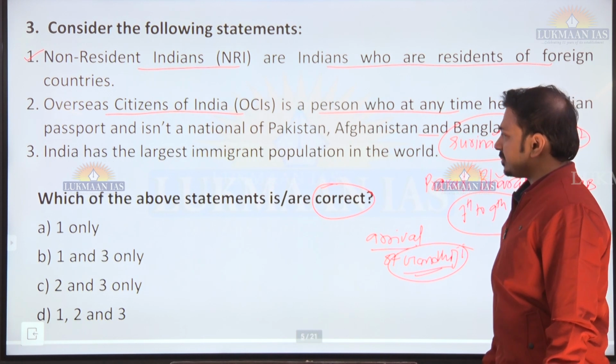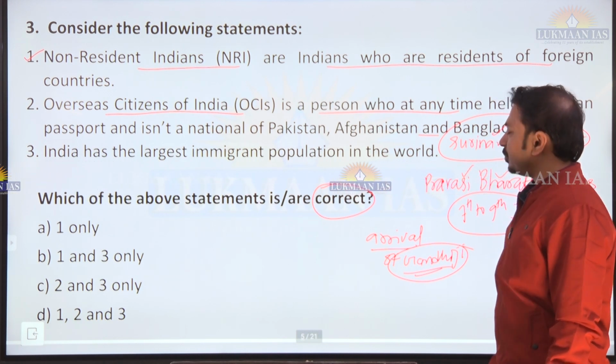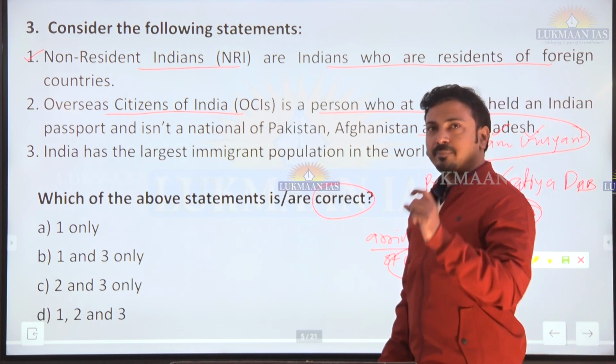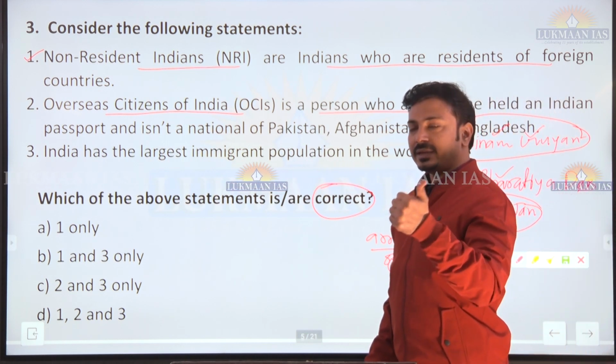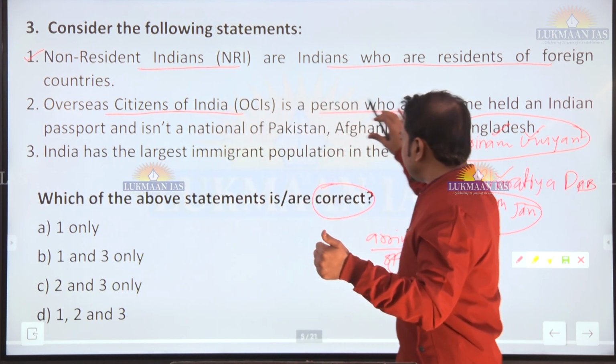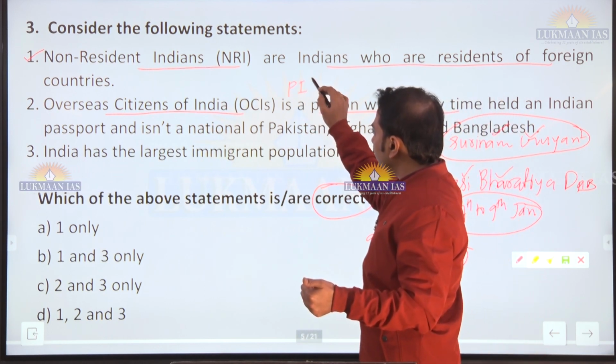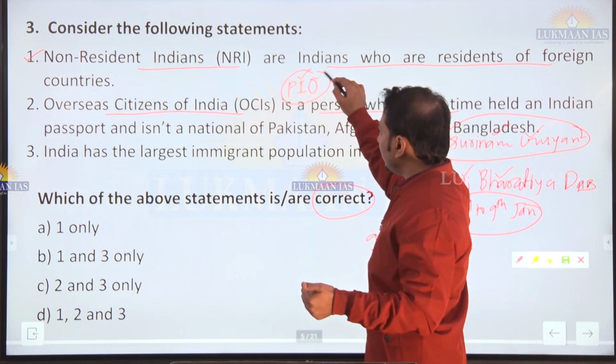Okay, so this is the second statement. India has the largest immigrant population of the world. Now here there is a little trick. Okay, so the second statement is talking about overseas citizens of India, but the description is not of overseas citizens of India. The description is of PIOs, persons of Indian origin.